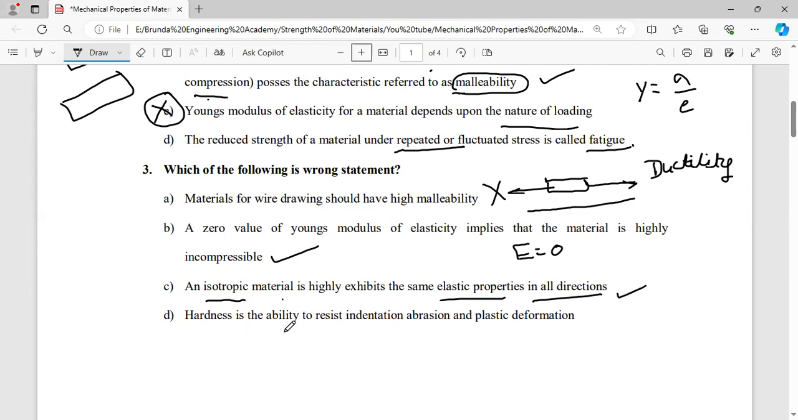Next, hardness is the ability to resist indentation. Indentation means if you apply the load on this component, some mark will be left on the body. So hardness is the ability to resist indentation and plastic deformation. So it is also a right statement. Out of these four, the wrong statement is that materials for wire drawing should have high malleability. It should have high ductility, not malleability. So the wrong statement is this one.